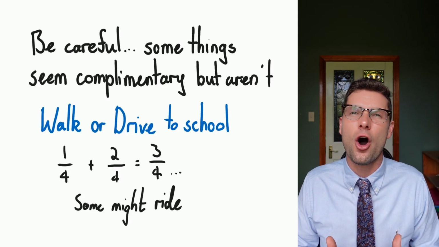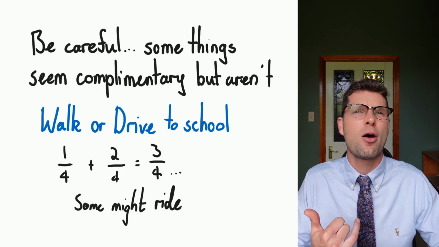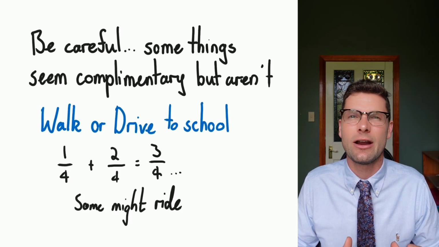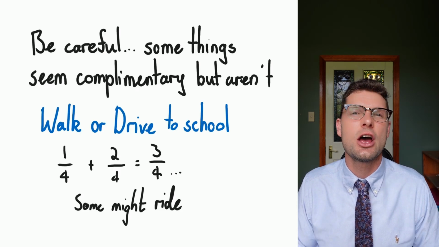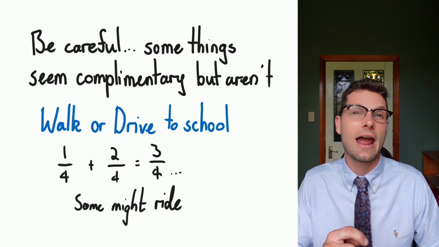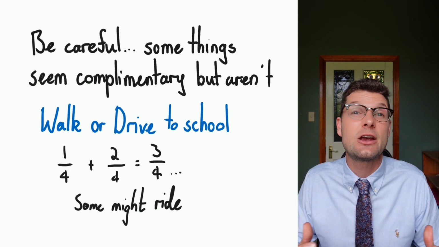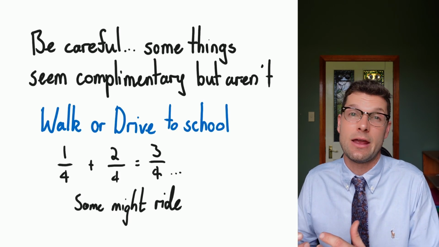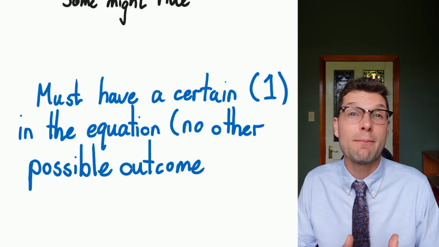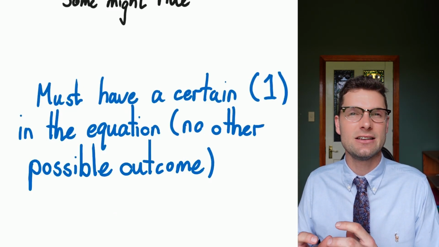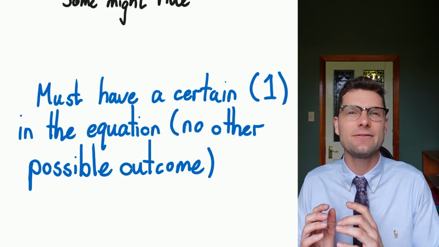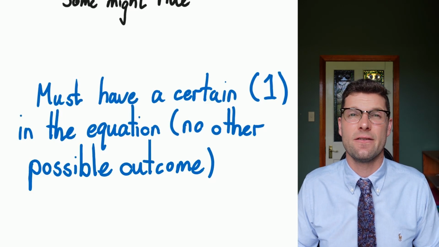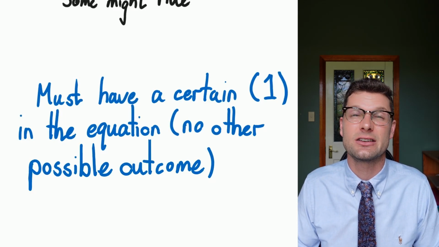Because there are other options to get to school. You could ride your bike, you could catch public transport. We don't have 100% of the people that fit into these two categories. So we couldn't say that walking and driving are complementary because there are other options that people could choose. So the important thing mathematically is that we must have a certain outcome at the end of these two complementary events. We have to have a 1 on that other side of the equation. Otherwise, the whole thing is going to break down.